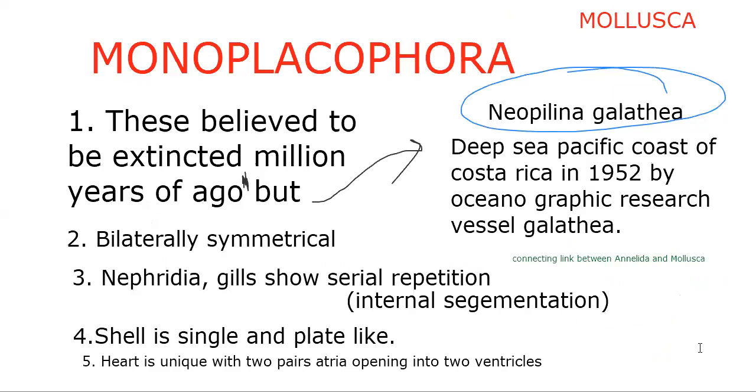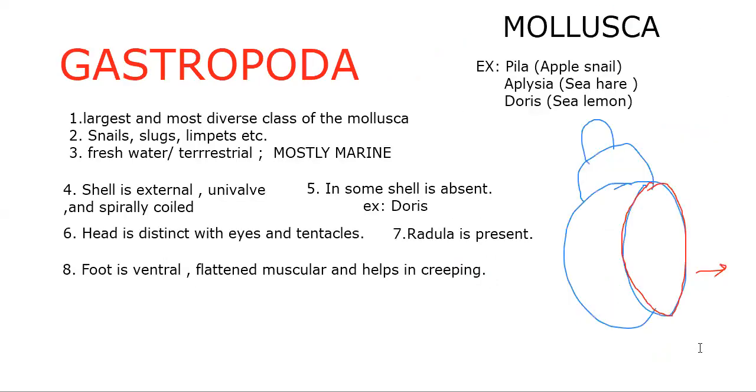Foot is there in case of Monoplacophora. And now in Gastropoda, the same. Foot is ventral, flattened, and muscular, helps in creeping. Respiratory organs in Gastropoda: as usual, all that have gills as a respiratory organ, we call them Ctenidia.